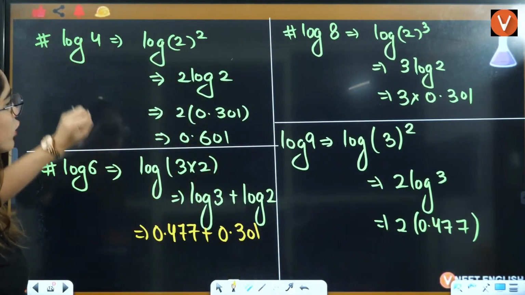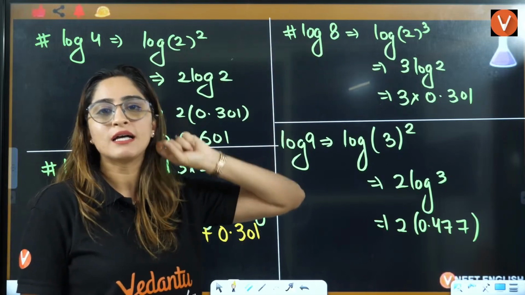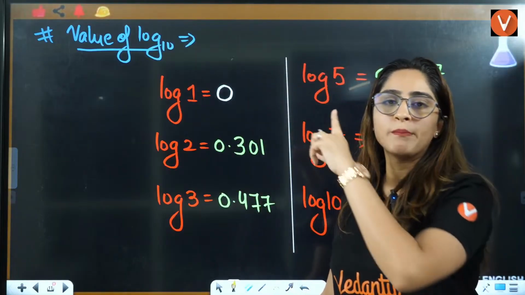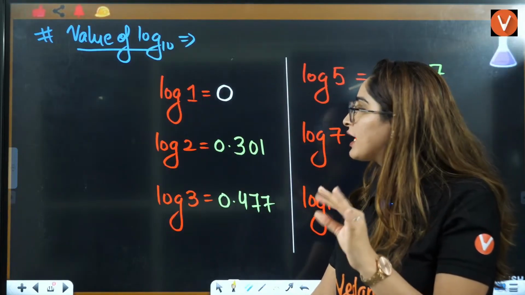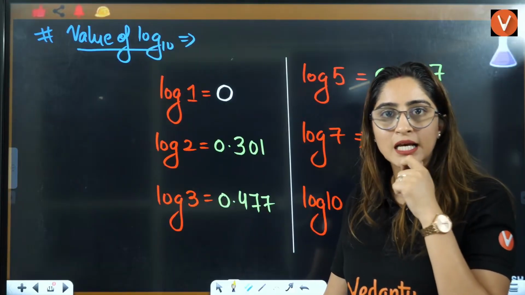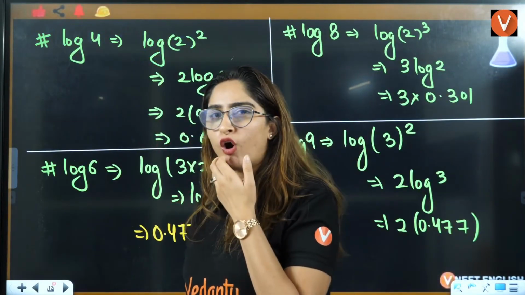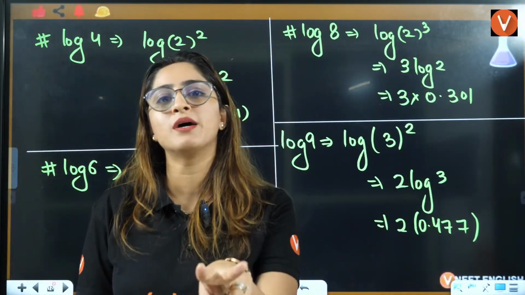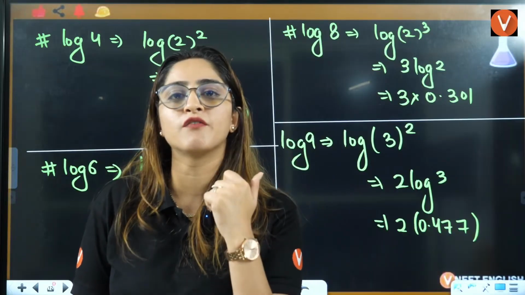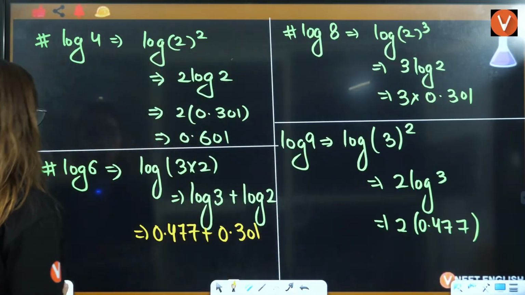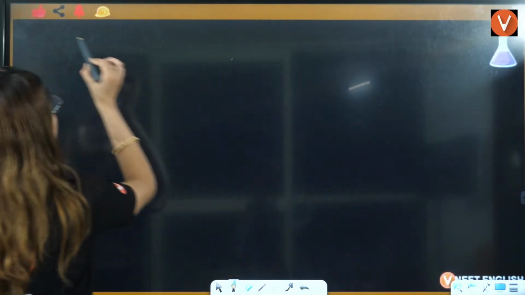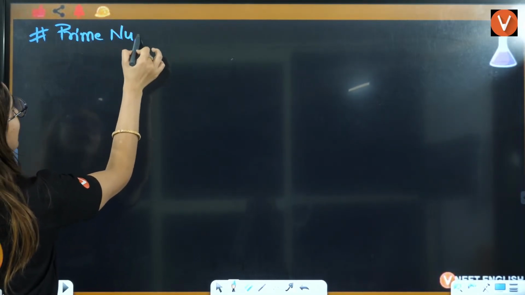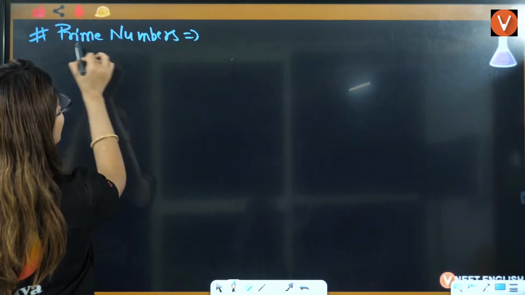So that is your log 4, log 6, log 8 and log 9, right? Log 10 value, we know that. So till now, if you remember these values, you can easily calculate the value of log 1 to log 10, right? Similarly, you can calculate the value of log 11 also. But ma'am, 11 is not multiplied. We don't have any two numbers which after multiplication will give us 11. So I am talking about the prime numbers, right? Prime numbers.